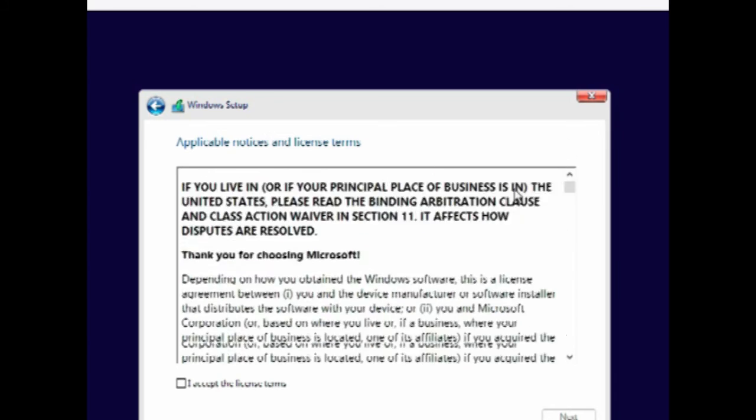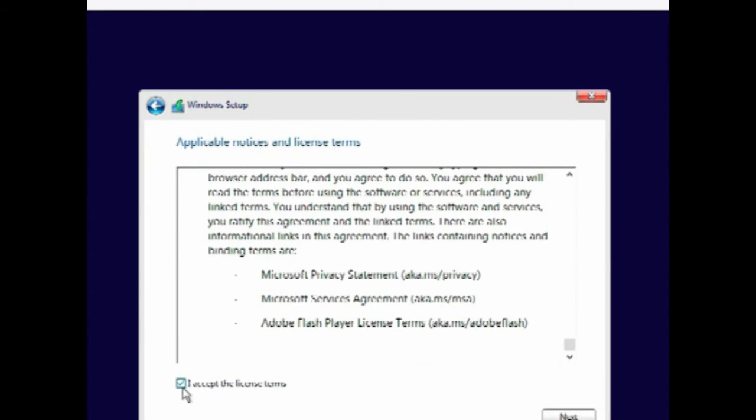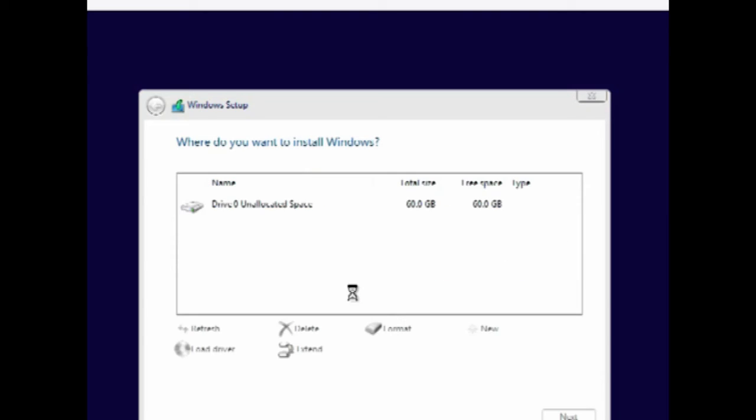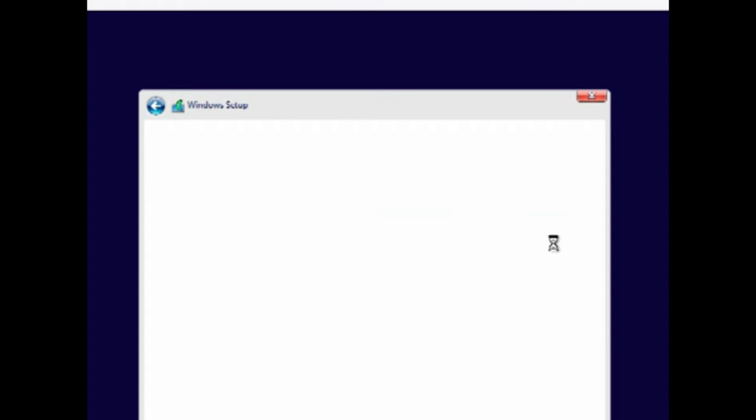After we read all of the notice and the license terms, we accept, select the drive that we want to use, and press next. So this is the process of installing Windows.